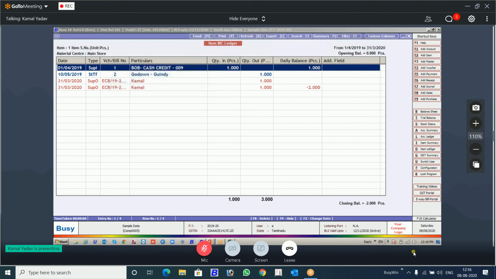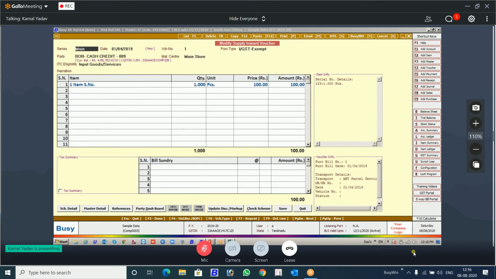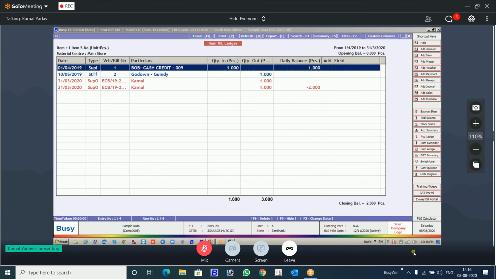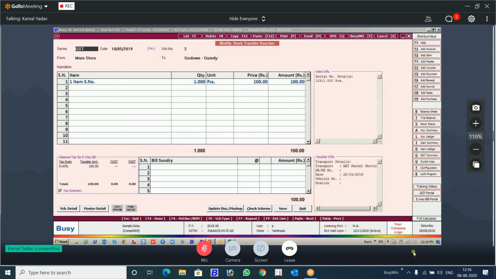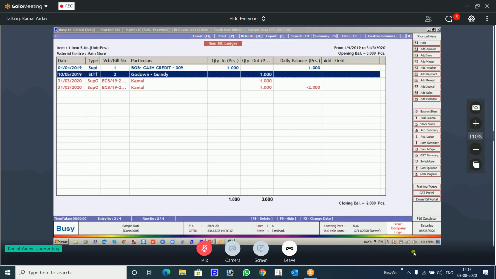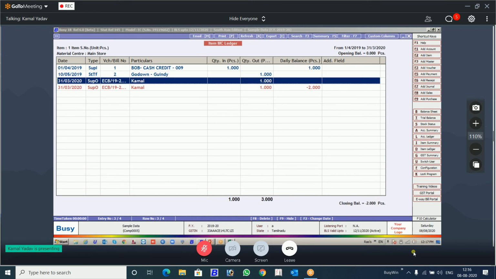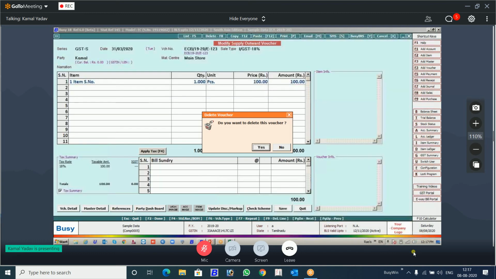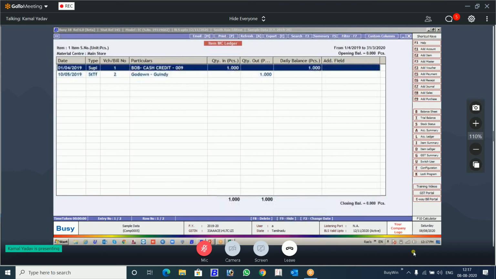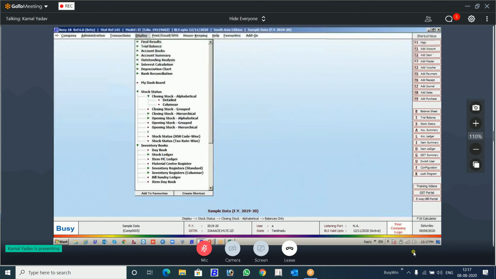You see this serial number were purchased on 1st of April. It's transferred on 10th of May. So these are the transactions that has been done here for the serial number. Let's remove this. Let's keep the two transactions here. Now if you see this